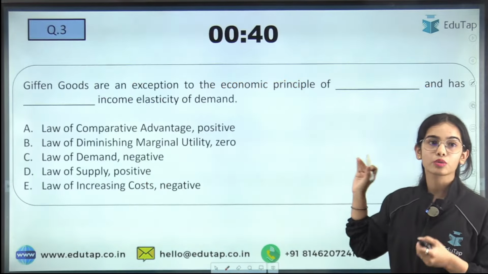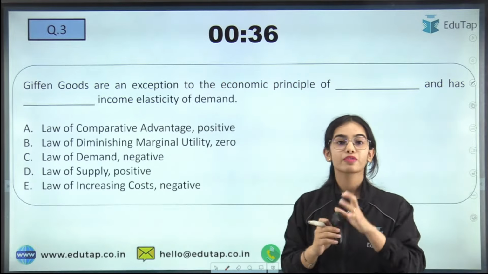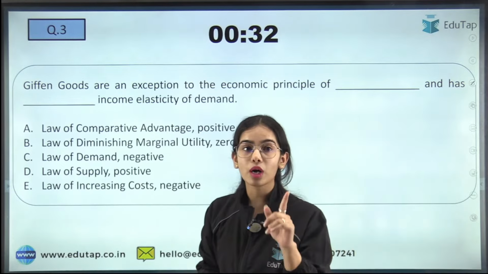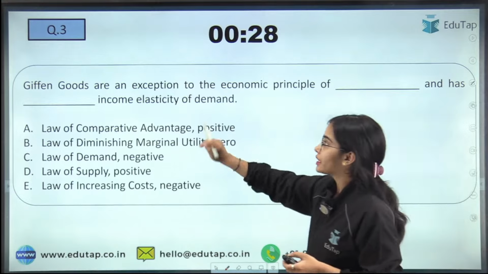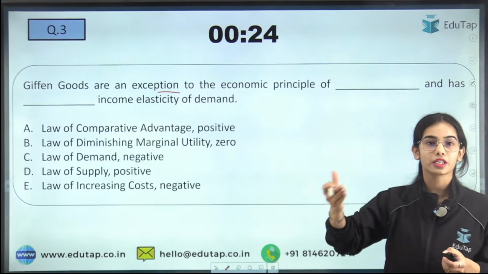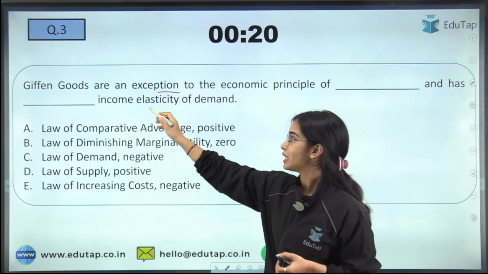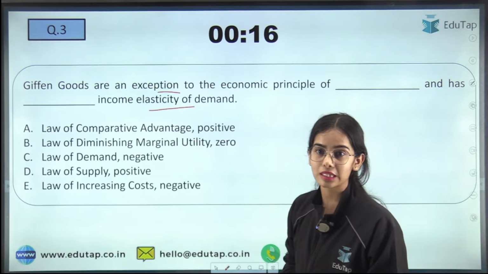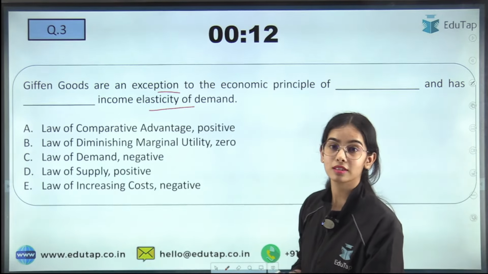Now coming to the next question: we have understood about the normal goods and the inferior goods. If there is any confusion, you can ask. But now coming to the Giffen goods. What is the law that the Giffen goods are an exception to? As well as, what is the sign of the income elasticity of demand for the Giffen goods? Try to answer this. I hope you will be able to answer this.